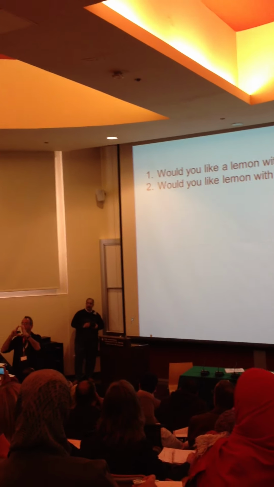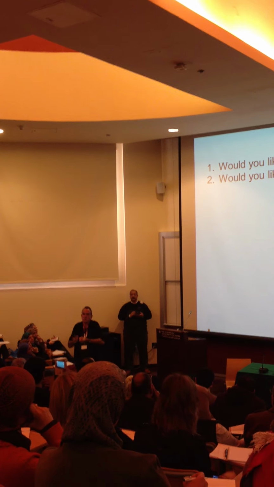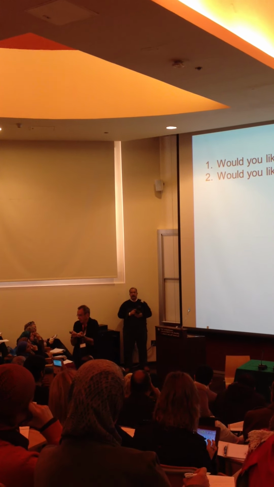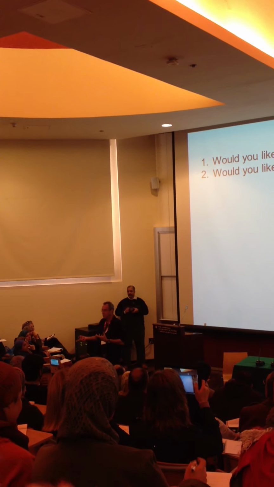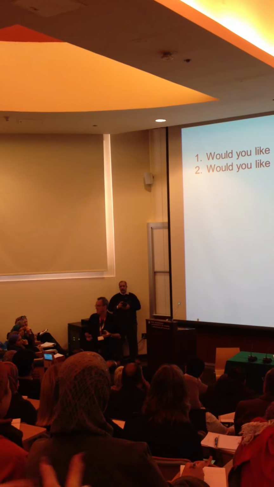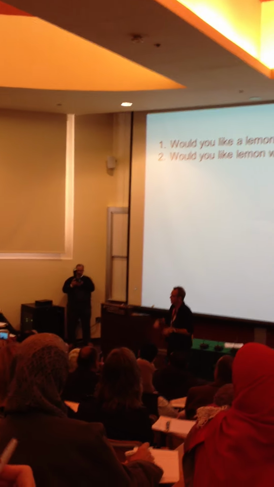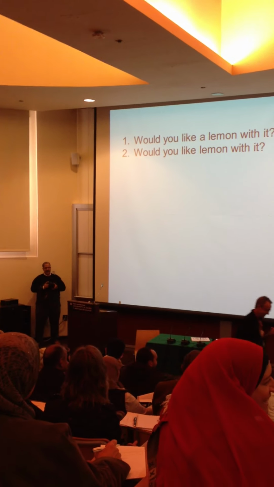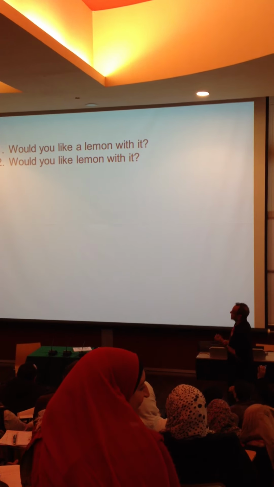A lemon? A whole lemon. So maybe if you're eating fish, you say, would you like a lemon with it? But would you like lemon with it? What are you talking about? Maybe big slices, good juice. So lemon with what? Lemon with tea, maybe. So that's the difference, yeah?